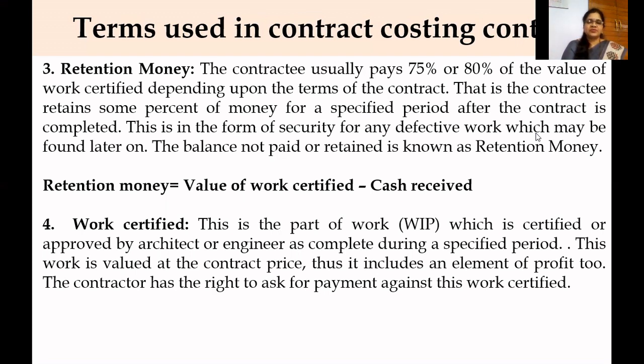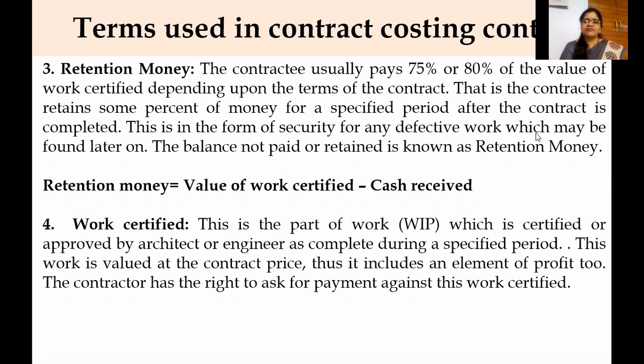Retention money is equal to value of work certified minus cash received. This is the formula. Suppose retention money is not given in the problem, but work certified and cash received are given, then we can apply this formula in order to calculate retention money. Next, what is work certified?